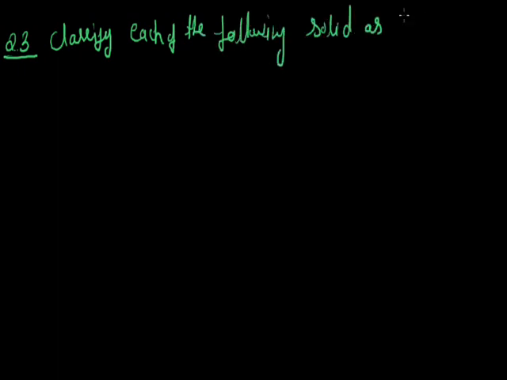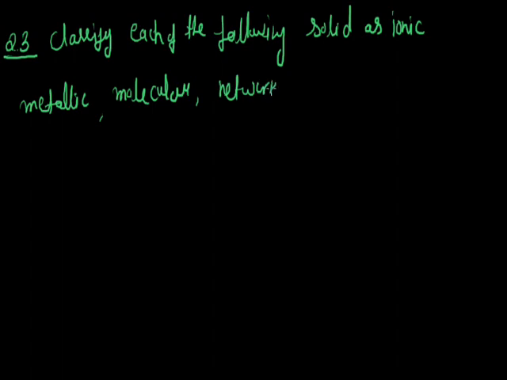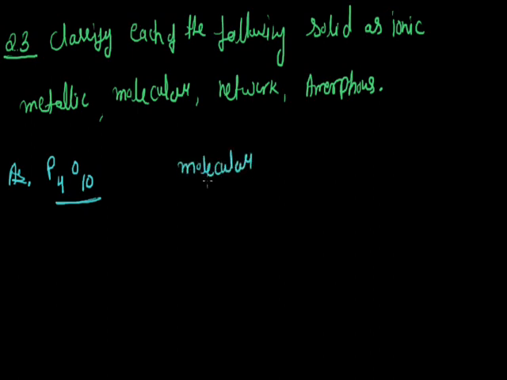Now the third question: classify each of the following solids as ionic, metallic, molecular, network, or amorphous. The first one is P4O10. P4O10 is a molecular solid. Why is it a molecular solid?